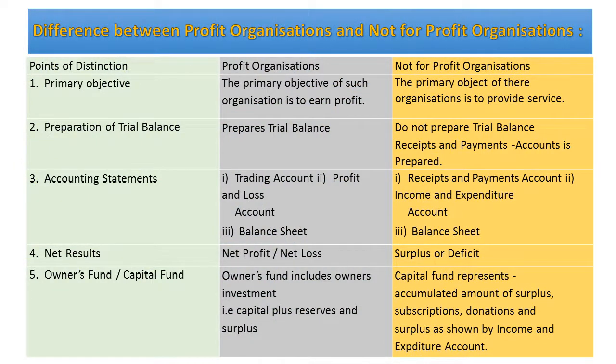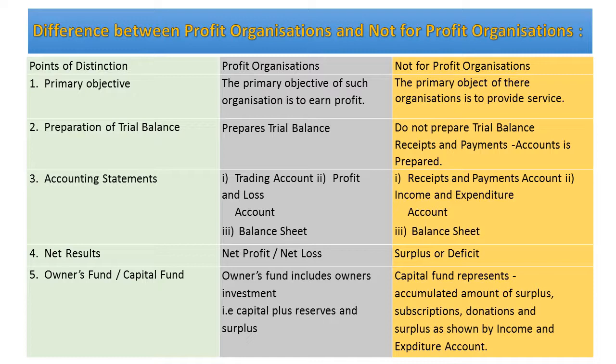Difference between the profit-making organization and the not-for-profit organization. First point is primary objectives. The primary objective of the profit-making concern is definitely to earn profit, but in case of the not-for-profit organization, it is not to earn profit but to provide services.